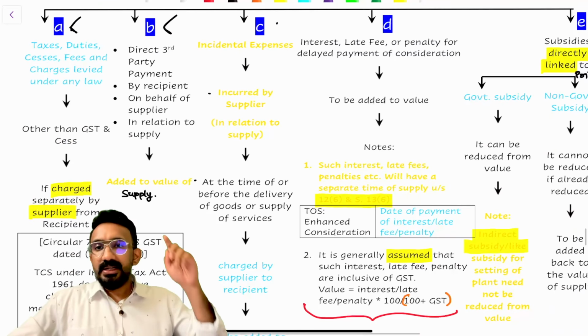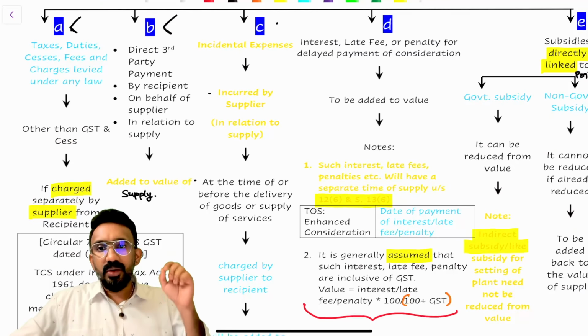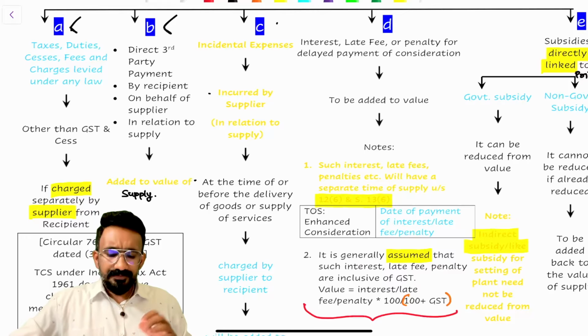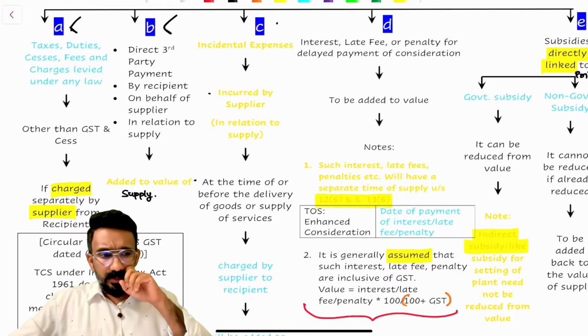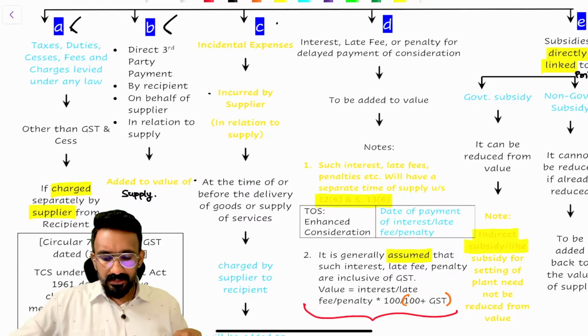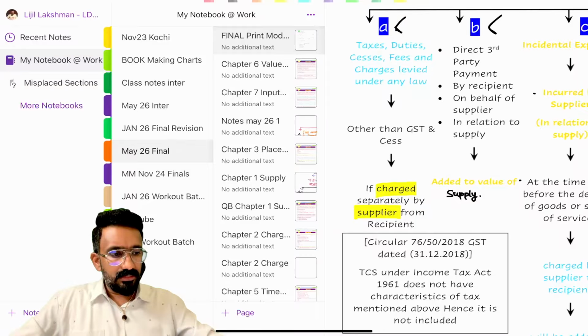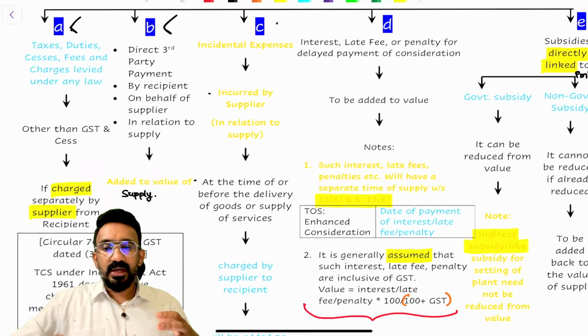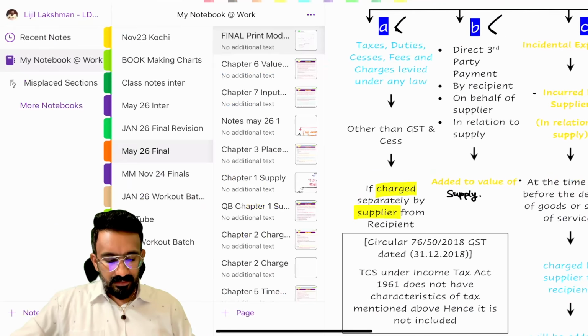Clause B says direct third party payment by the recipient on behalf of the supplier in relation to the supply will be added to the value of supply. So what does this clause B primarily talk about? Let me give you a structural understanding of this. One quick question would actually answer everything about it.